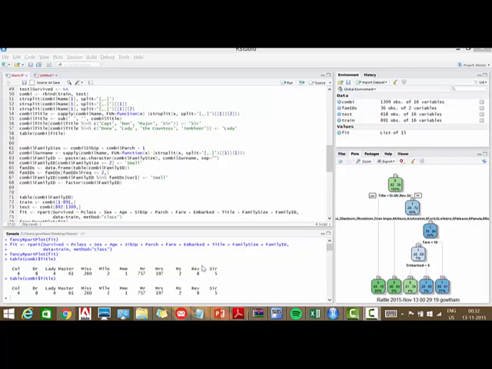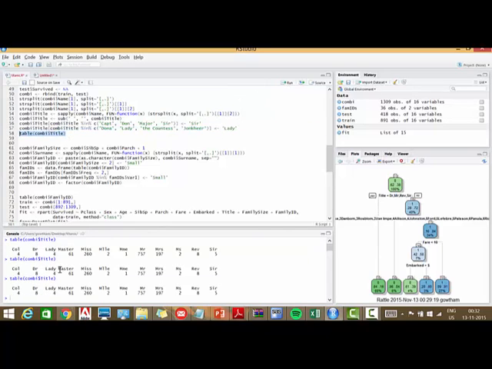In order to extract these titles to make new variables, we will need to perform the same action on both the training and testing set so that the features are available for our decision tree. In R, we are using the rbind function to merge the training and testing set. Now we have the new data frame called combi. We have isolated the title of all the passengers using this code. As we can see, we have 8 passengers with the title doctor and so on.